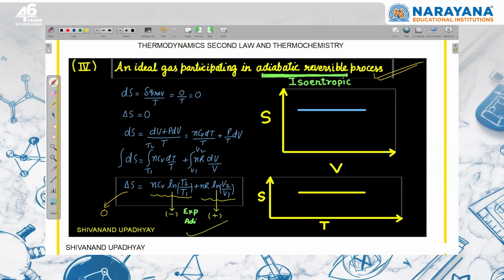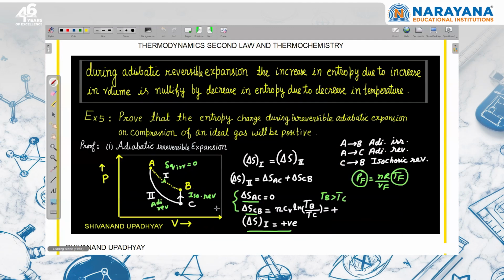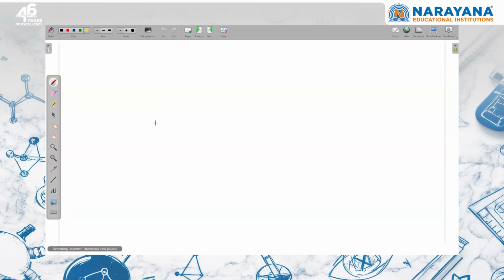So sometimes this is also converted into language. We can say that during adiabatic reversible expansion, the increase in entropy due to increase in volume is nullified by the decrease in entropy due to decrease in temperature. Now, another important point regarding this adiabatic irreversible process: if an ideal gas is participating in an adiabatic irreversible process, we know that delta S total is going to be positive.